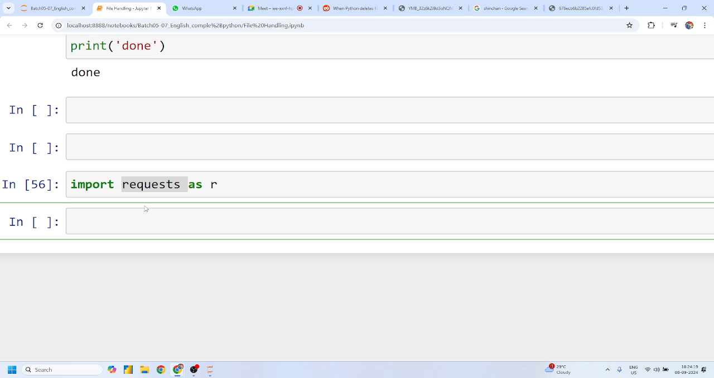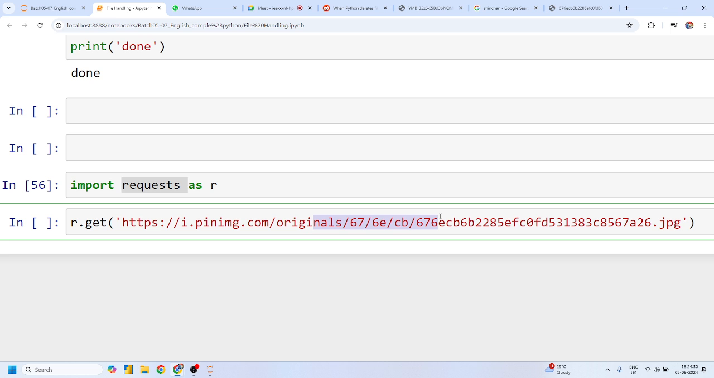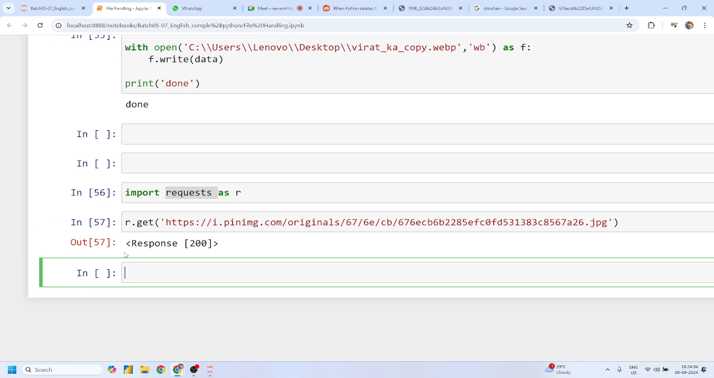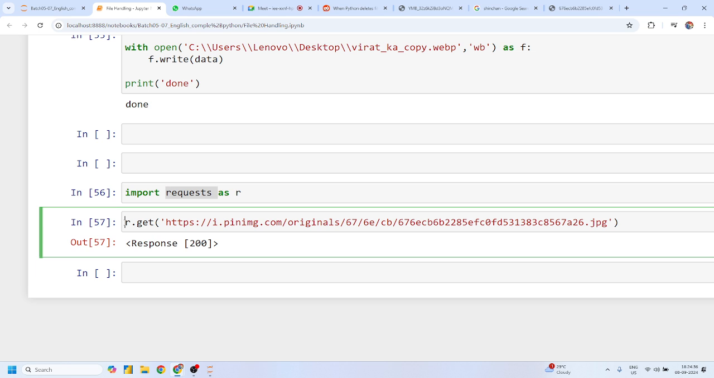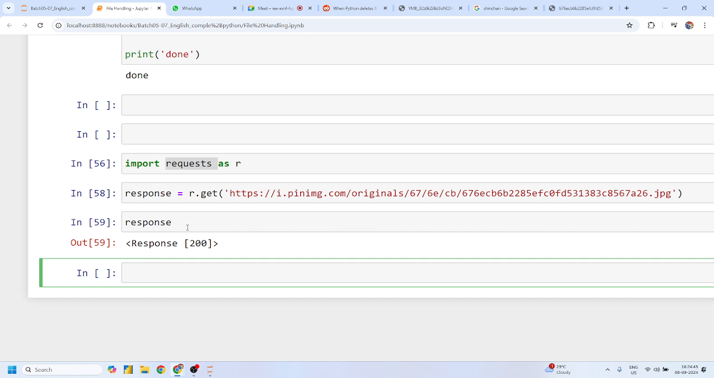Yes or no? So what you have to say, Shivani, is r.get. What data do you want to get? I'll simply write, I want to get this data, and I know that this is my URL. Mohit, any doubt? No, sir. If I just run this, I'll get response 200. That response 200 means success. So I'll store this in a response variable. Perfect, candidate. I know that this response value is 200.